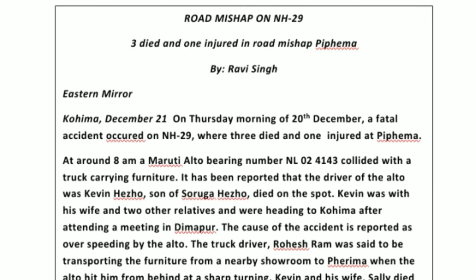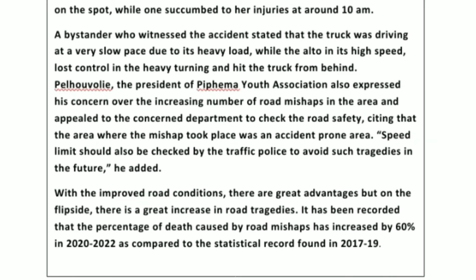And in the end, we have also taken a little bit of freedom to say that road safety should be a concern of the government or of the concerned department, and also added some factual accounts about accidents that have occurred in past years and how it is affecting the present scenario, or about the increase in the accidents that are occurring. So quite believable.